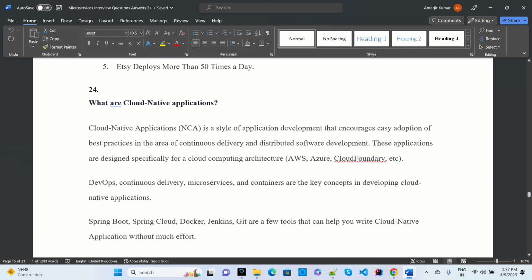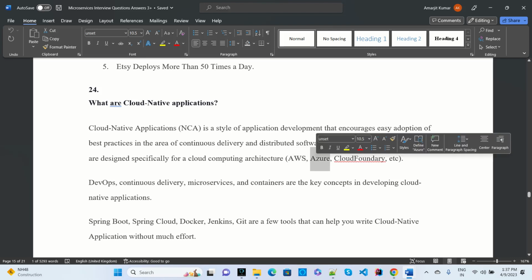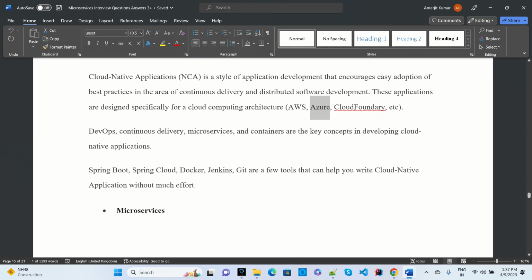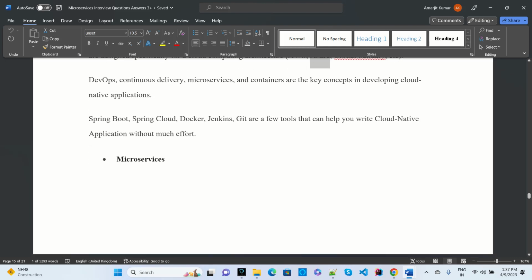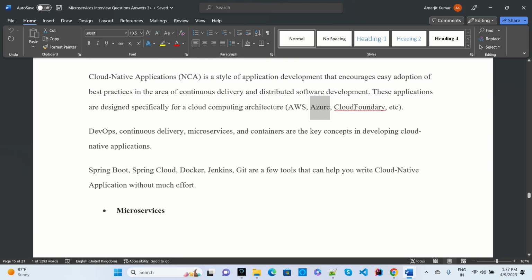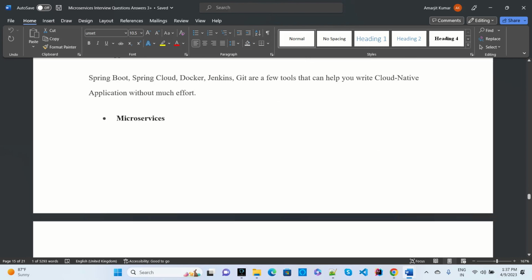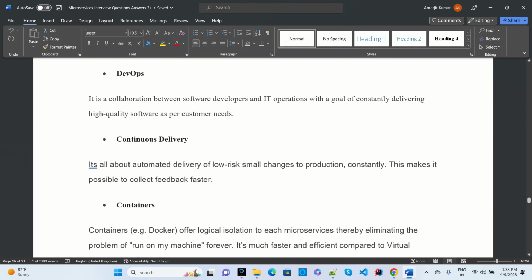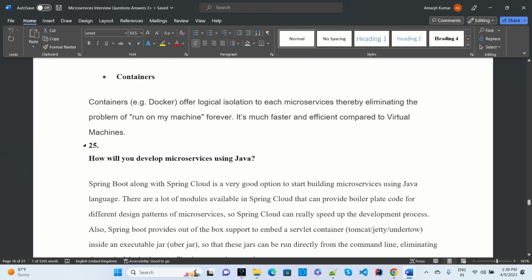Mostly we have AWS or Azure, or Cloud Foundry, which we can use instead of AWS. And Spring Boot, Spring Cloud, Docker, Jenkins, Git are a few tools through which we can write a cloud native application without much effort. So DevOps will have continuous integration, microservices and containers. A container is Docker, which creates an image of a particular application.